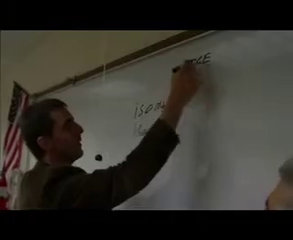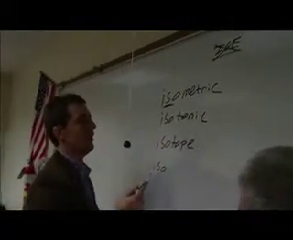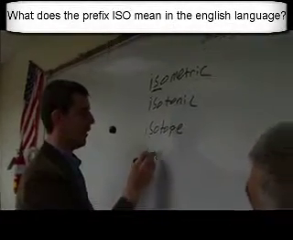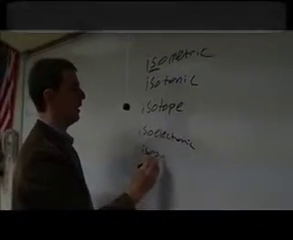I see. ISO. That's I-S-O. Isometric, okay. Isotonic. Isotope. What's some ISO? Isoelectronic. Okay, I know that word. How about isopropyl alcohol? I've heard of that. Yeah.